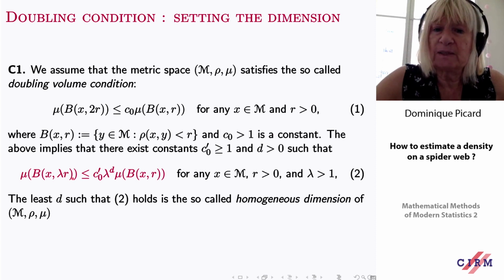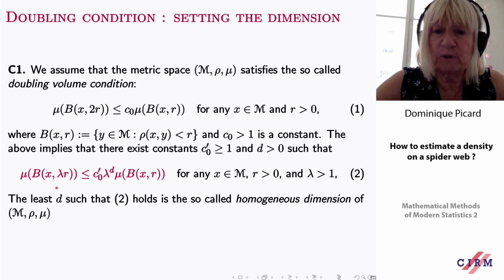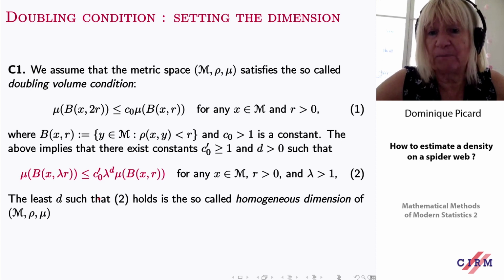Basically, this means that if you replace this 2 by a lambda, then the measure of the ball of center x and radius lambda r is controlled by lambda to the d times the measure of the ball of center x and radius r.